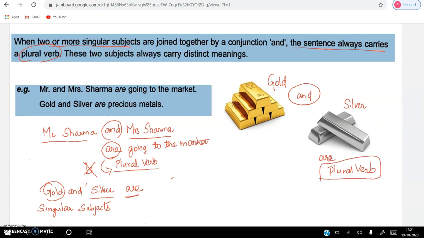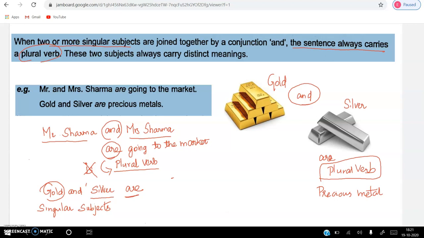Gold and silver are precious metals. You should not say, gold and silver is precious metal. That is wrong. Take it down, children. This is the second important rule. Are you clear with the second important rule now? What is the first important rule we have seen? That we will revise later. This is the second important rule.